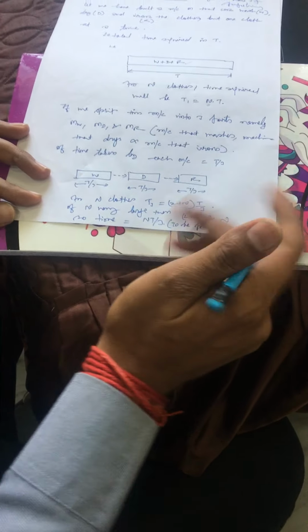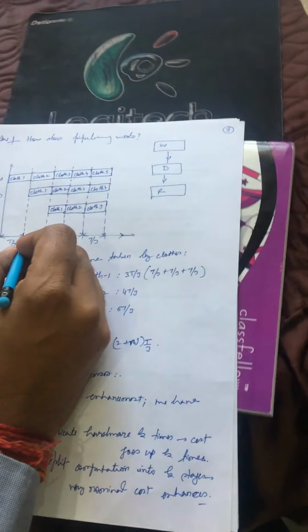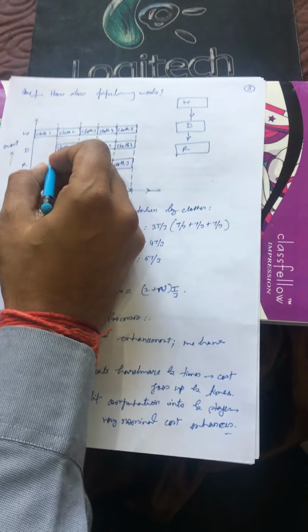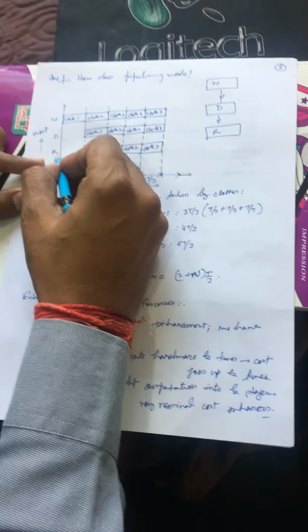I can also prove this, (2 + n) × t/3, with one more example by considering the timing diagram. This timing diagram can be explained with the help of this particular diagram. Let's say the event is on the y-axis and the time is on the x-axis. Three operations are there: washing, drying and ironing.